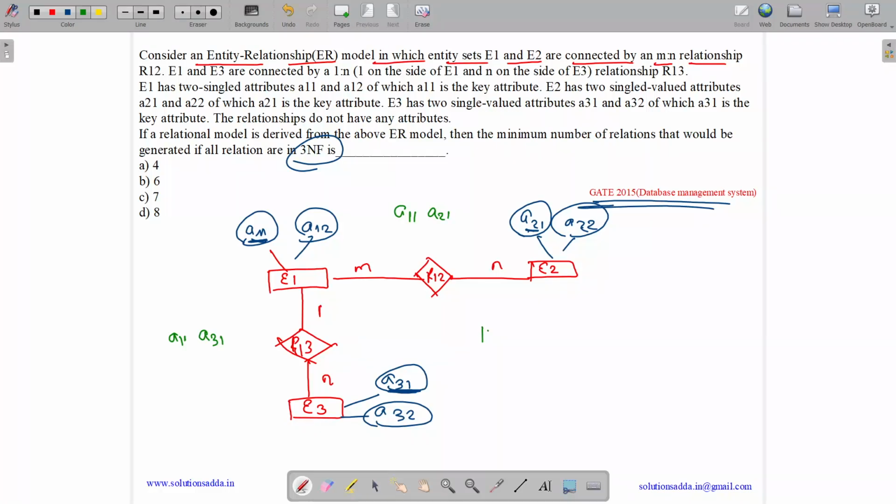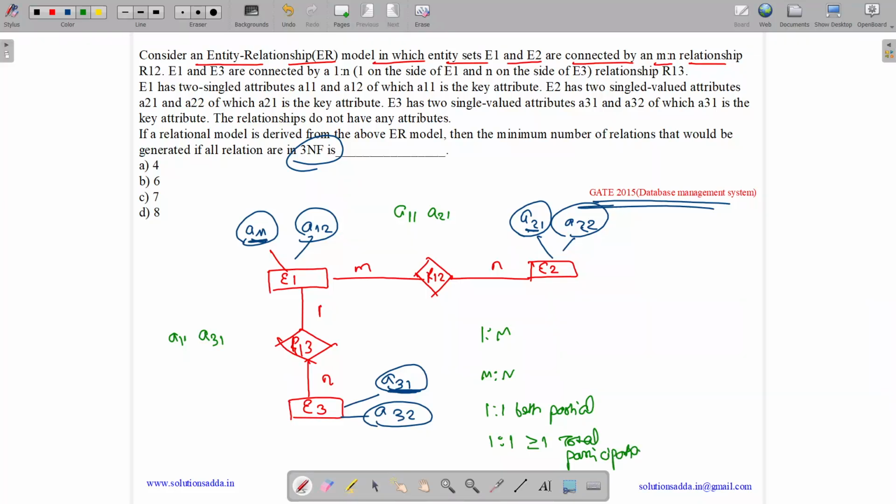So we have the one to many relationship, the many to many relationship, one to one with both partial participation, or one to one with at least one total participation.